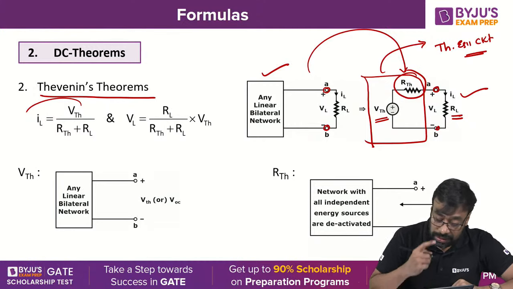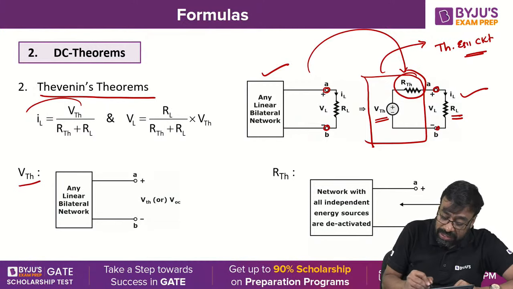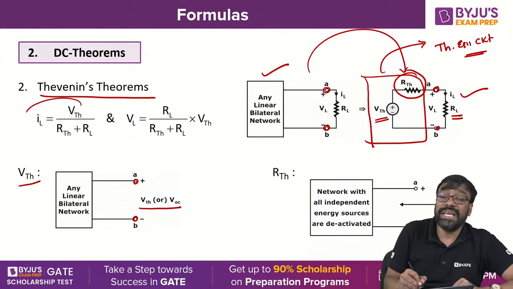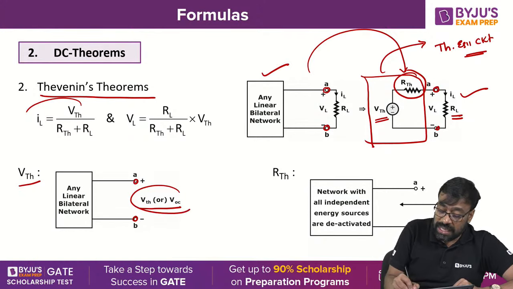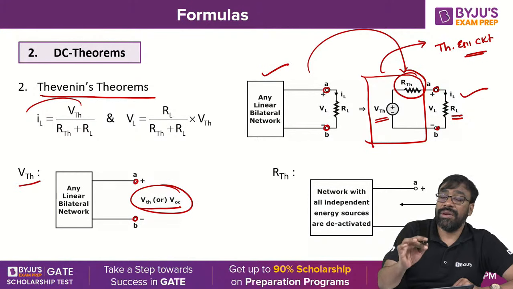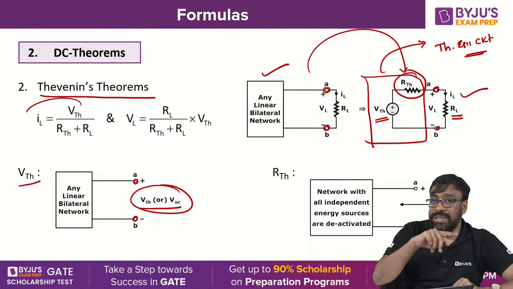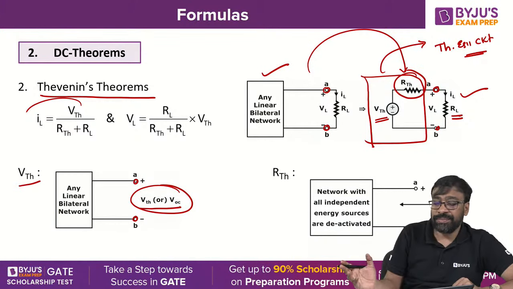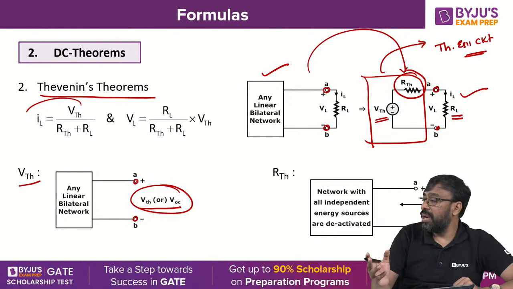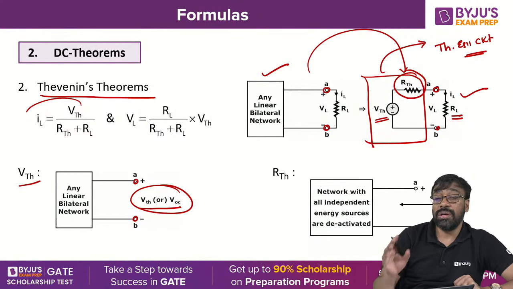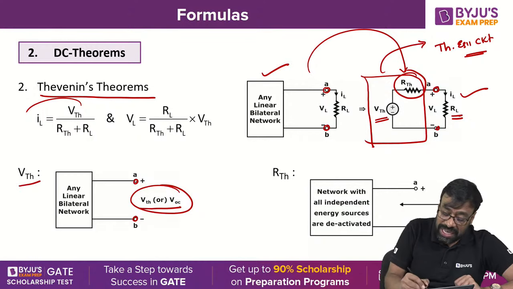You understand, okay? Thevenin's equivalent voltage, how do you determine? Simply remove the load, find the voltage across the open terminals. That voltage is nothing but Thevenin's equivalent voltage or open circuit voltage, because you are removing the load and finding it, right? Therefore, it is called open circuit voltage, because the current IL becomes 0 here.